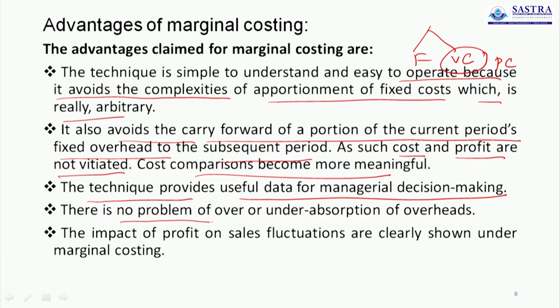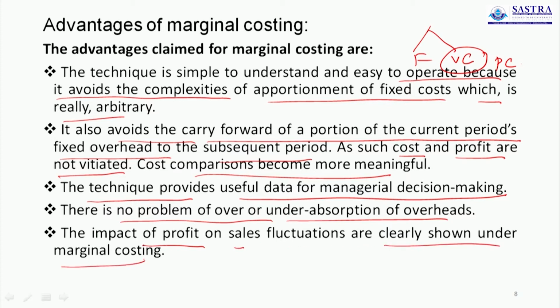There is no problem of over or under absorption of overheads here, because under absorption or over absorption can be adjusted automatically against the cost of production. The impact of profit on sales fluctuations is clearly shown under marginal costing.